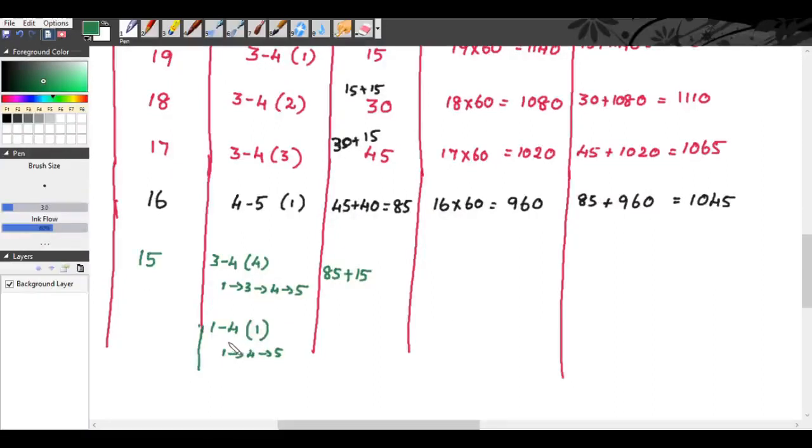And for crashing the activity 1, 4, the crash cost is 30 rupees. So you get 130 rupees. The overhead cost is 15 into 60. It is 900 rupees. So you get total cost 900 plus 130. So it is 1030 rupees.